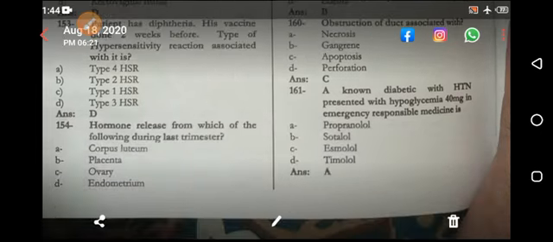A non-diabetic with hypertension presented with hypoglycemia. Now it is actually propranolol. Because of the beta adrenergic stimulation of the liver, it releases what? Glucose by glycogenolysis and gluconeogenesis. But if the receptors on the liver are blocked by propranolol, then there is no release of glucose. The other three are beta 1 receptor blockers. In the liver you are having beta 2. Only propranolol blocks the beta 2. These two do not block the beta 2.